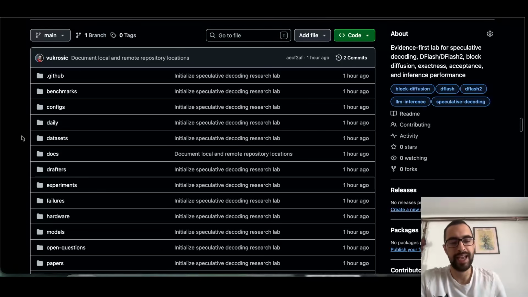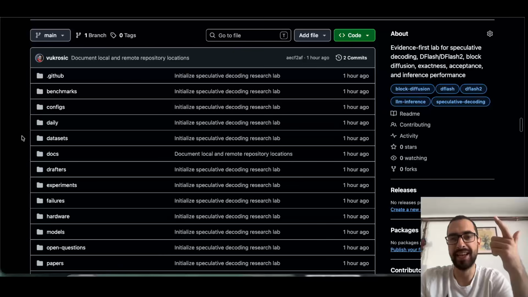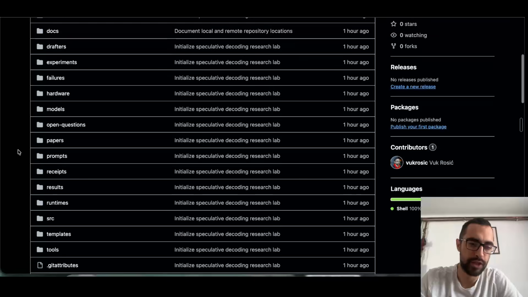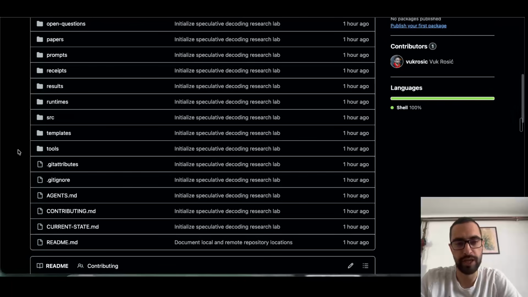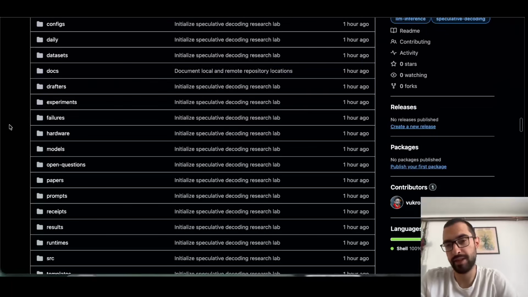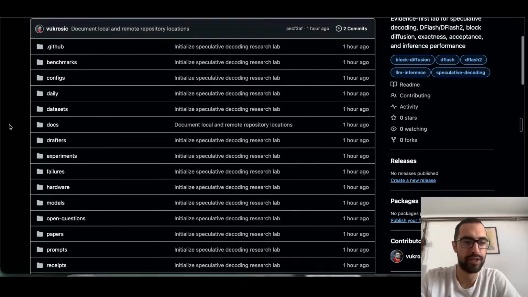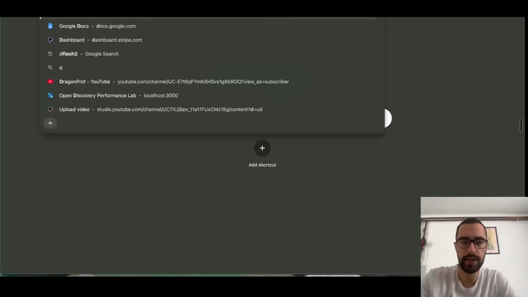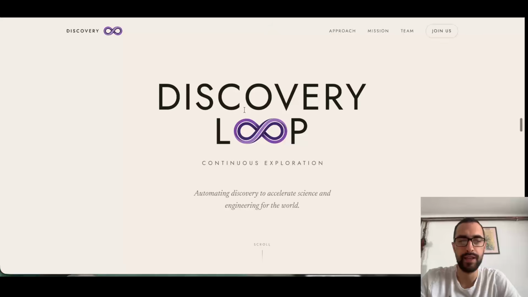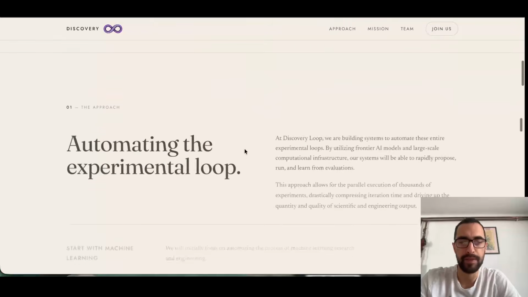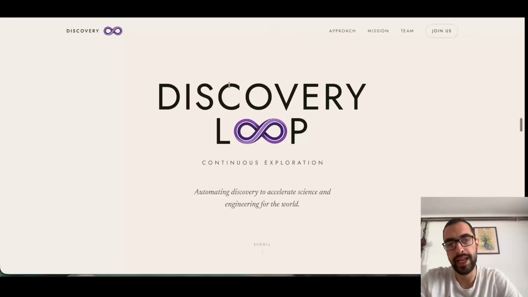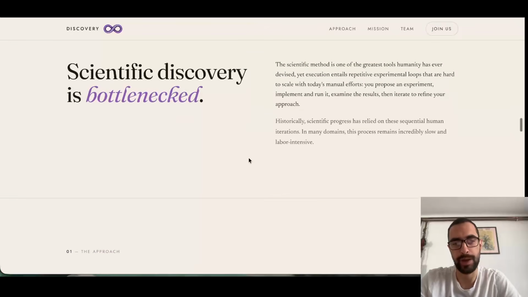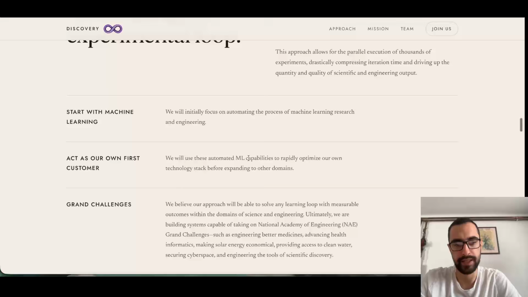I'm also telling the agents to take notes, write everything daily, write failed experiments, everything here. There's maybe no need for huge checkpoints, huge files, but all the documents, Wikipedia, knowledge, everything goes here. And this is also maybe similar to Discovery Loop. You see this company by these very famous people, and they want to create this autonomous experimentation, autonomous research. So that's also in there. So I'm just giving you ideas to think about all of this stuff.